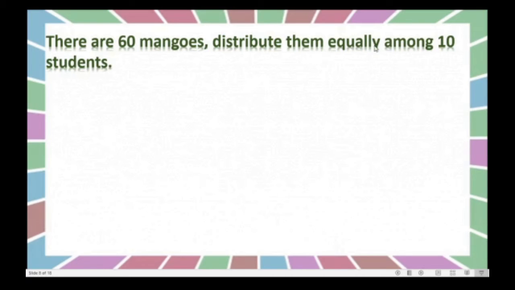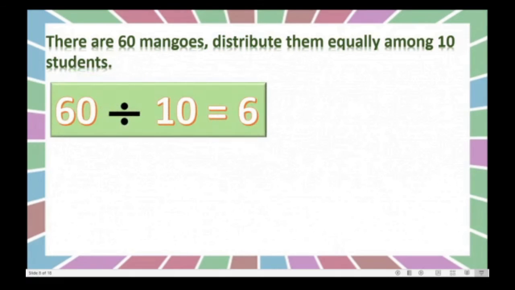Distribute them equally among 10 students. Okay, that means total number of mangoes divided by number of students, then we will get the number of mangoes that each child will get. Right? So 60 divided by 10 is equal to 6.